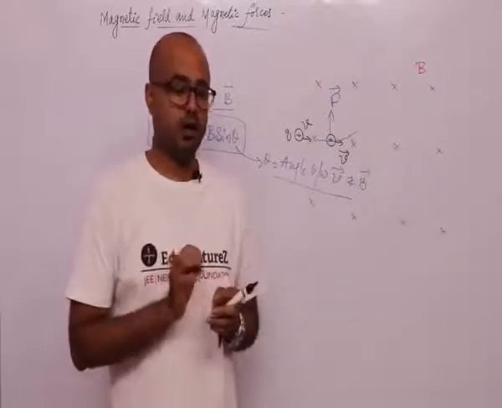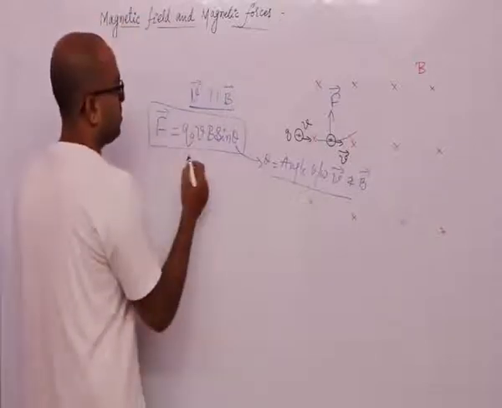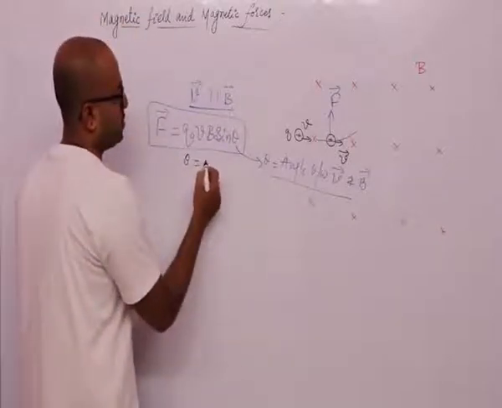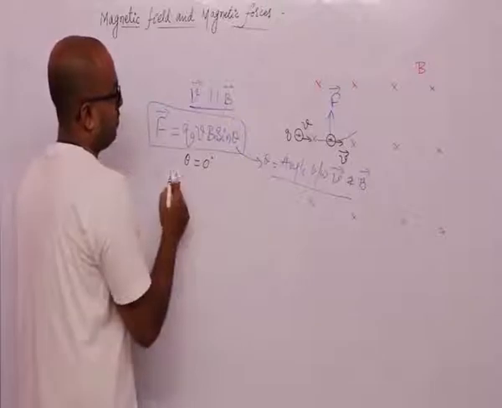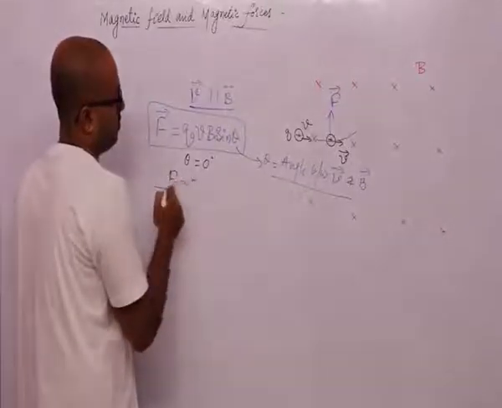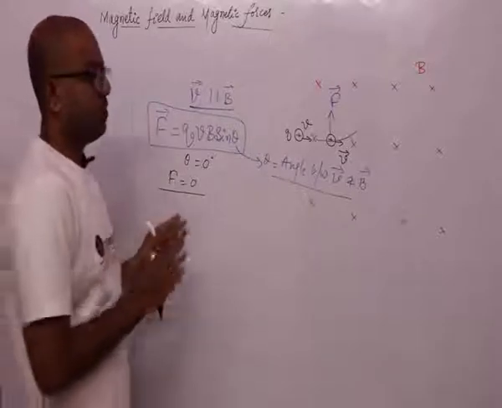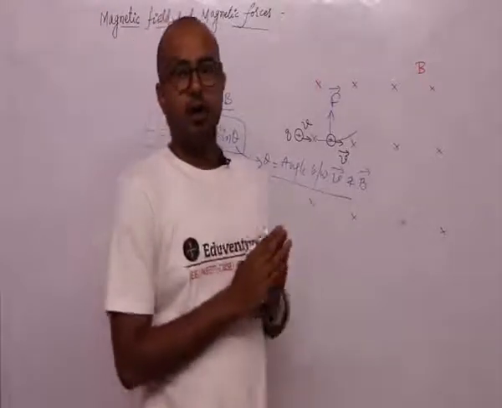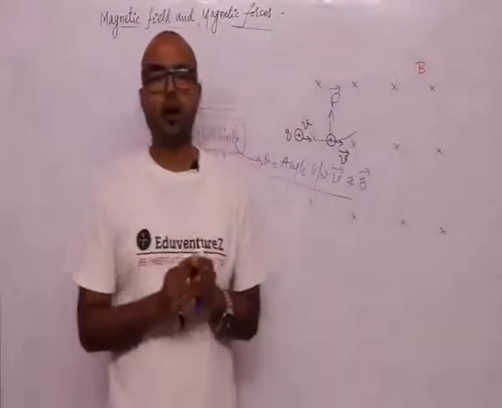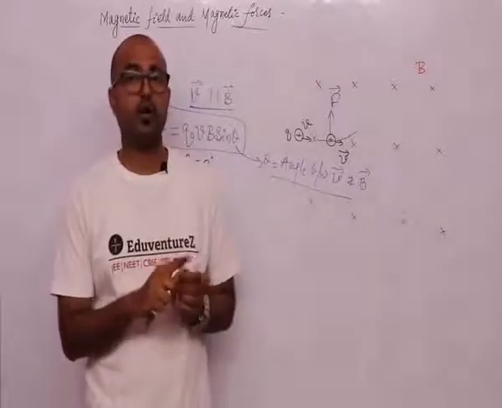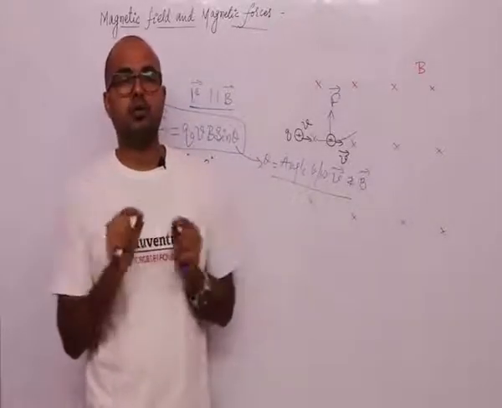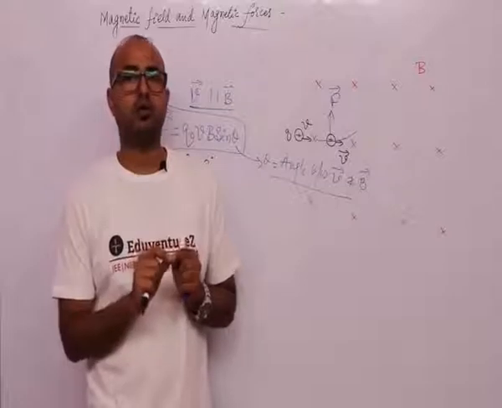Theta is 0 degrees because both are parallel to each other, and the force becomes 0 because sine 0 is 0. So if a charged particle moves parallel to the magnetic field, it does not experience any force.